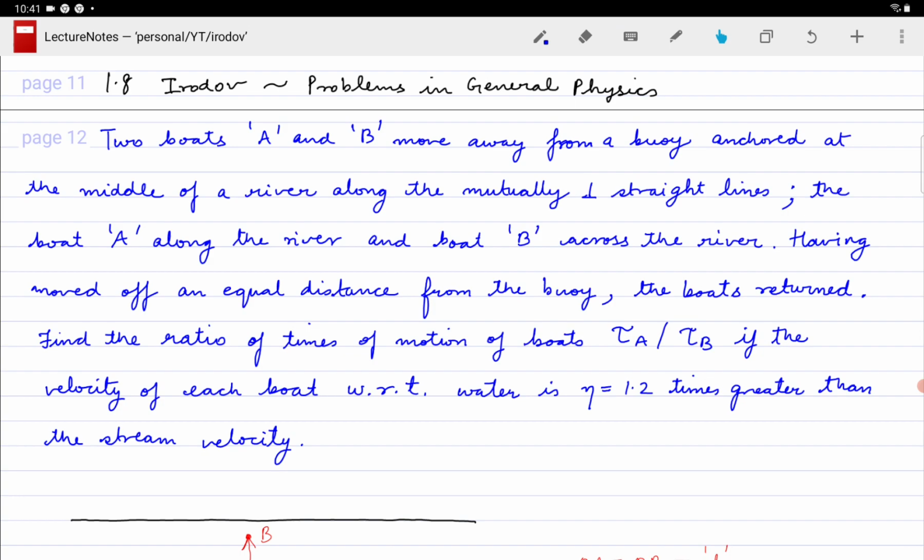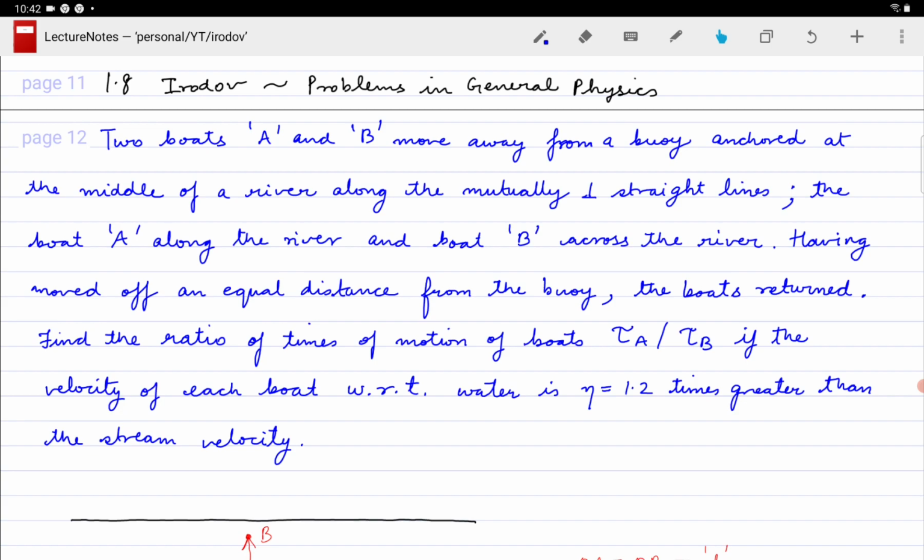So this is the 8th problem from Irodov's book on problems in general physics, and the problem statement is as follows. Two boats A and B move away from a buoy anchored at the middle of a river along mutually perpendicular straight lines. The boat A along the river and boat B across the river. Having moved off an equal distance from the buoy, the boats returned.